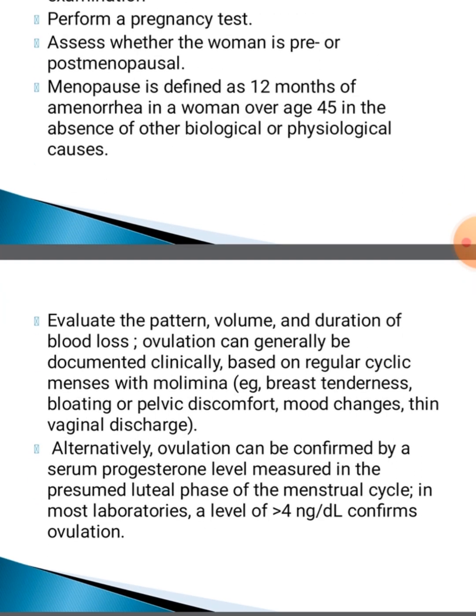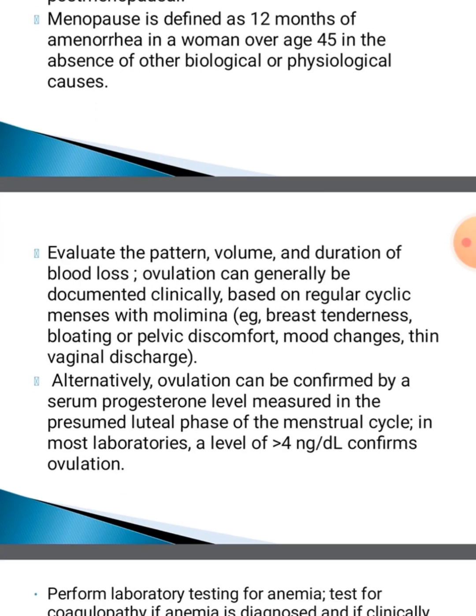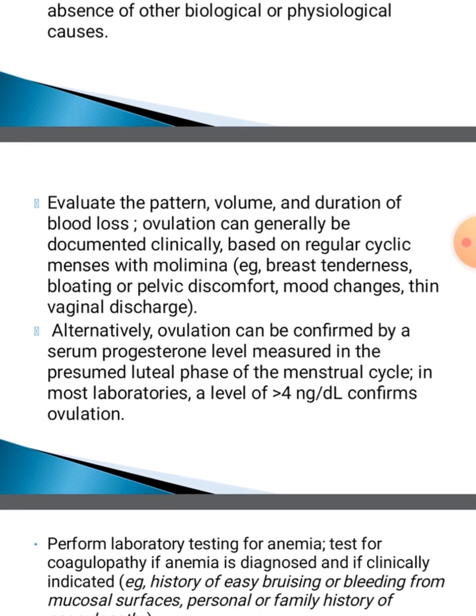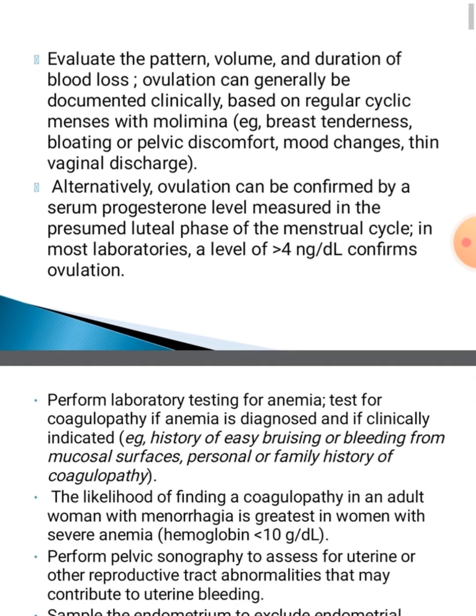Evaluate the pattern, volume and duration of the blood loss. We must ask about ovulation by asking about breast tenderness, bloating, pelvic discomfort, mood changes and thin vaginal discharge, or by a serum progesterone level measured during the luteal phase of the menstrual cycle. If the serum progesterone level is more than 4 nanograms per deciliter, then it confirms ovulation.